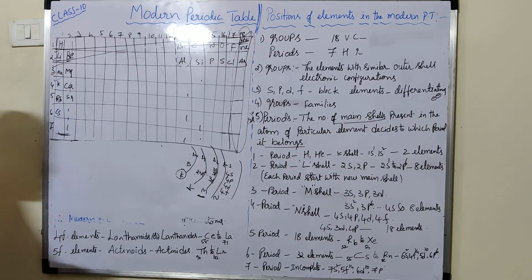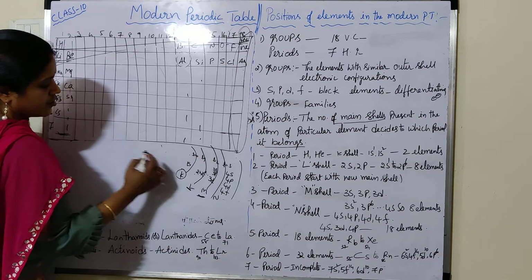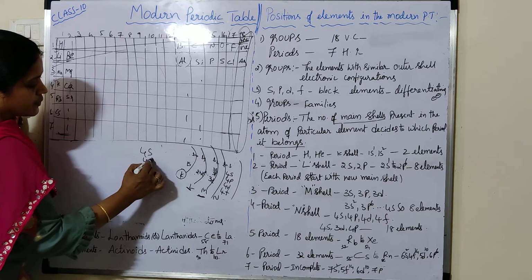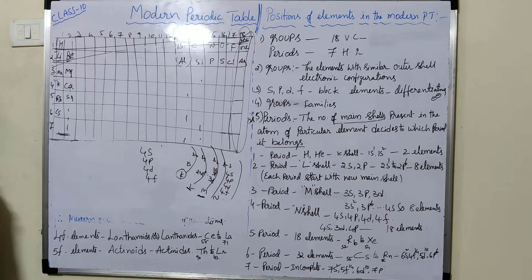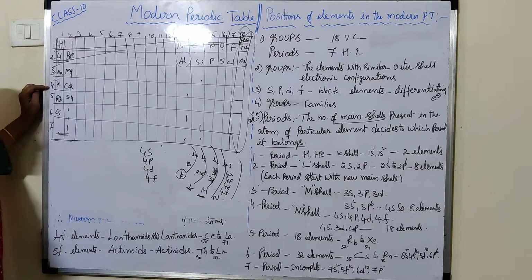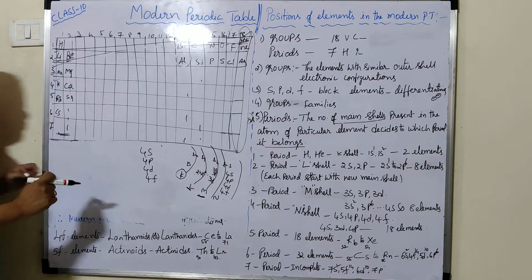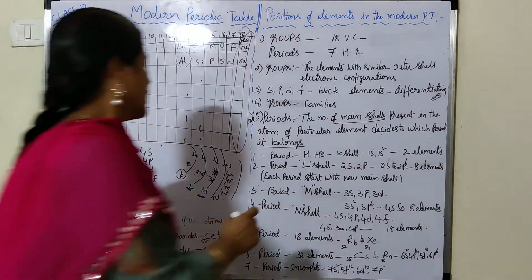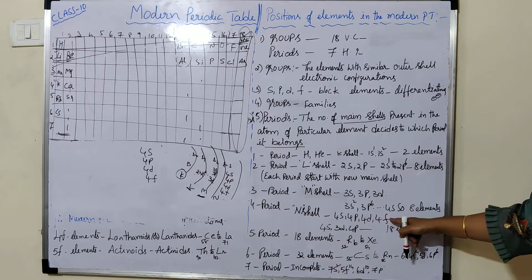orbitals, shells. Fourth period means how many subshells are there? 4s, 4p, 4d and 4f. So again the fourth period should start with a new main shell. Here I wrote, you see, it starts from the N shell and it has 4 subshells.